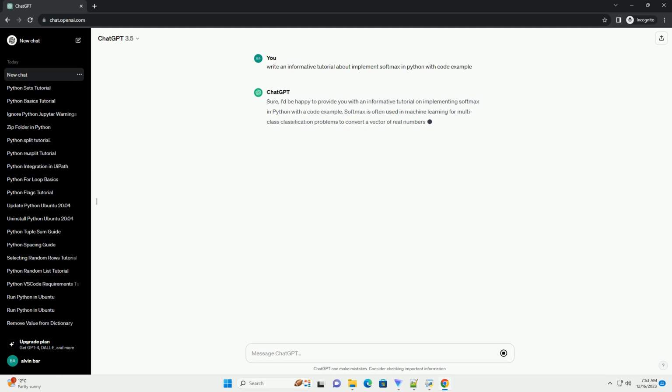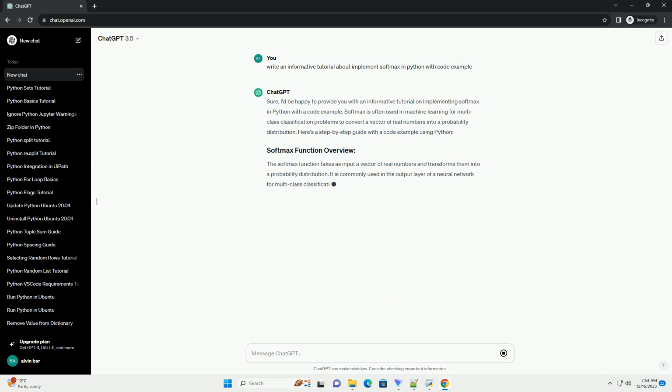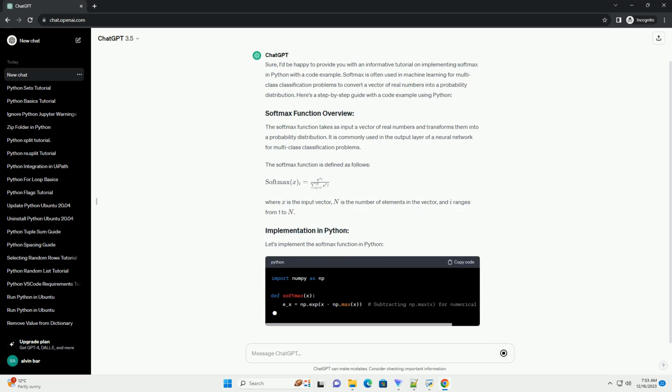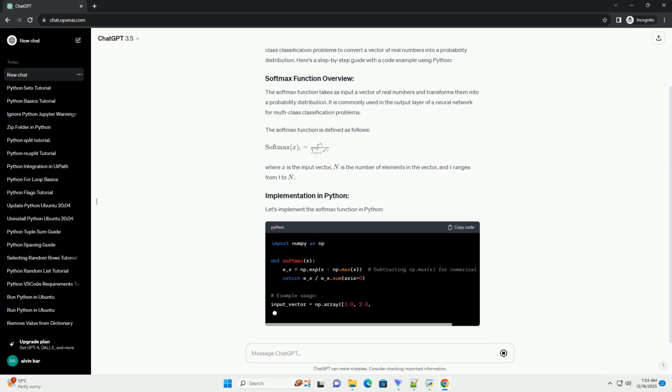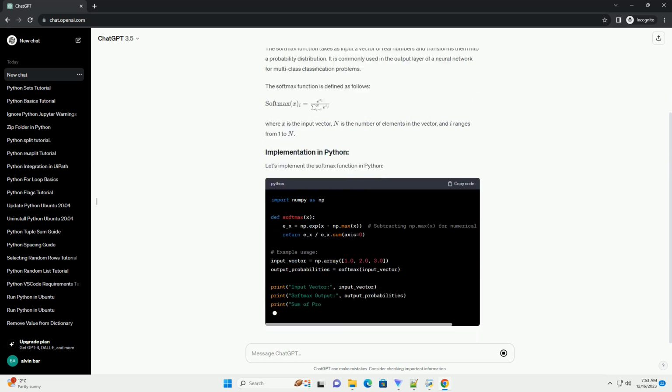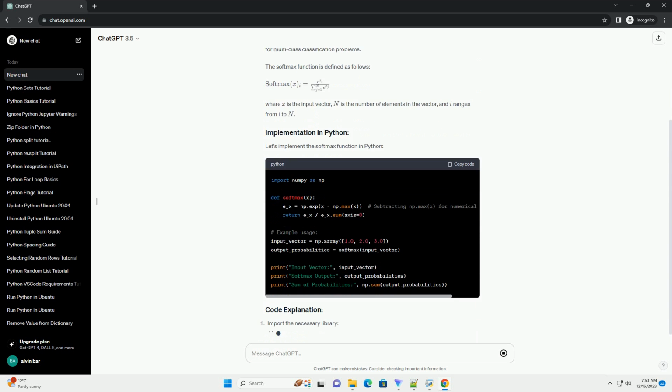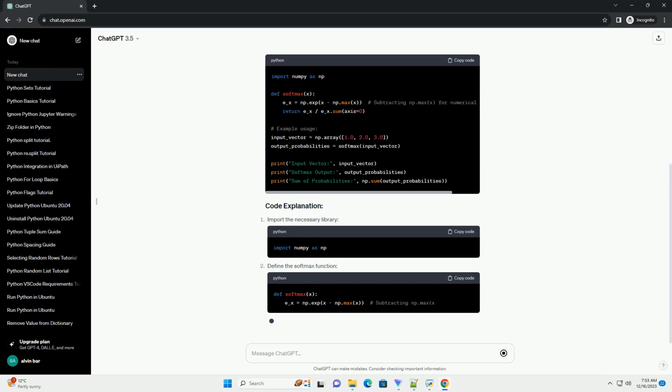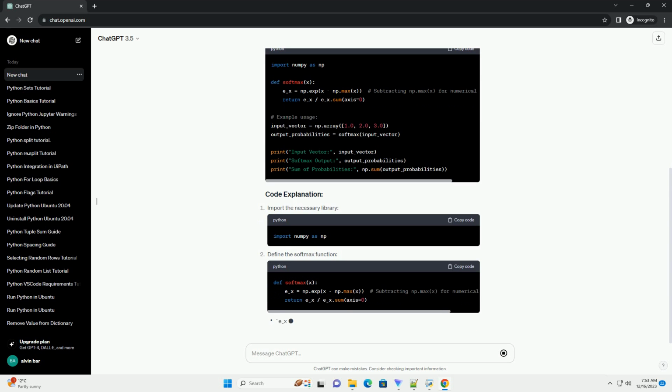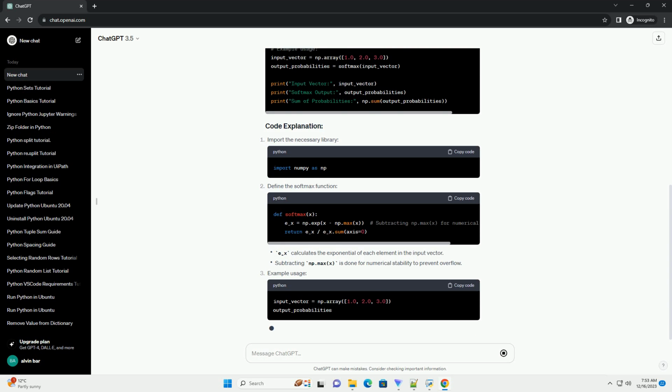Softmax is a mathematical function that converts a vector of numbers into a probability distribution. It is commonly used in machine learning for multi-class classification problems. In this tutorial, we will walk through the implementation of the Softmax function in Python, step by step. The Softmax function is defined as follows for a vector z of length k.